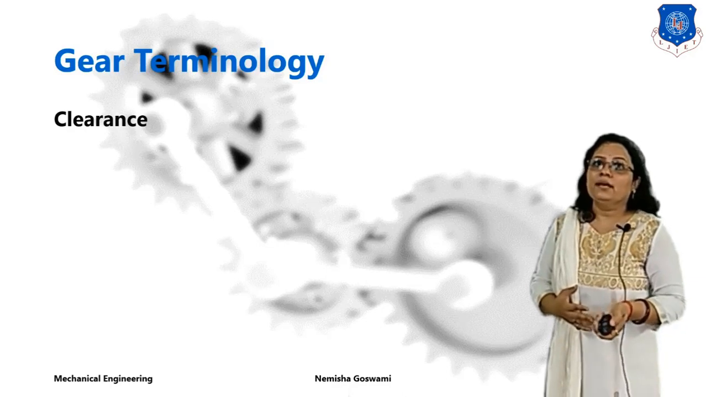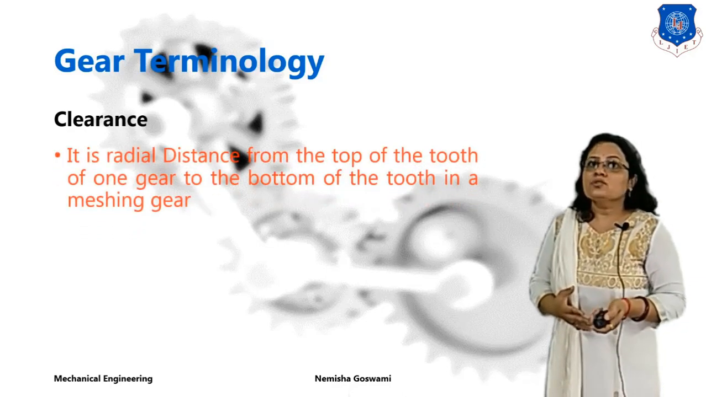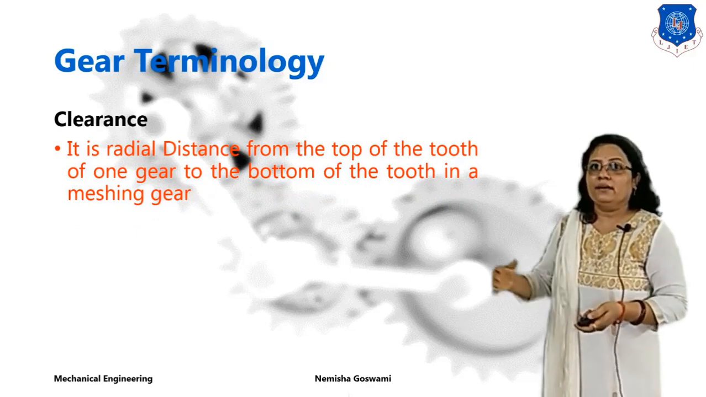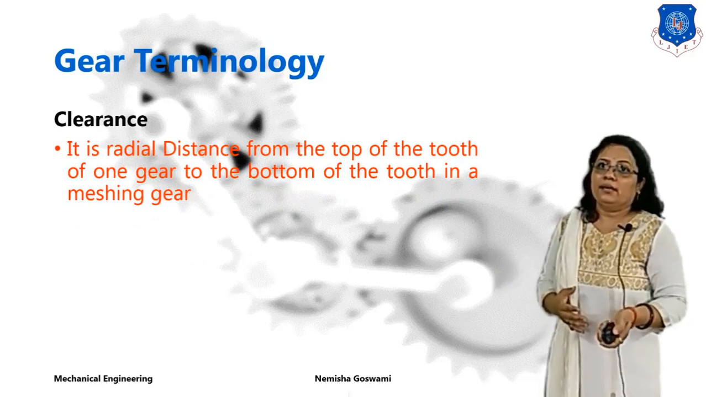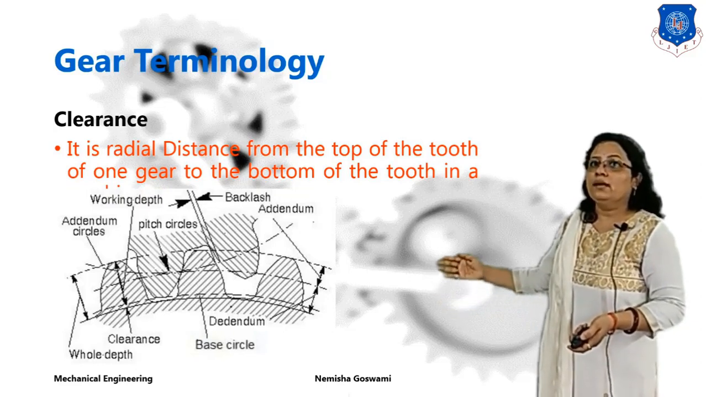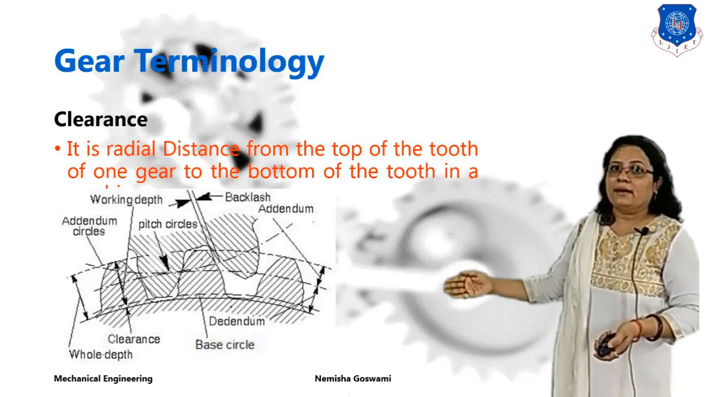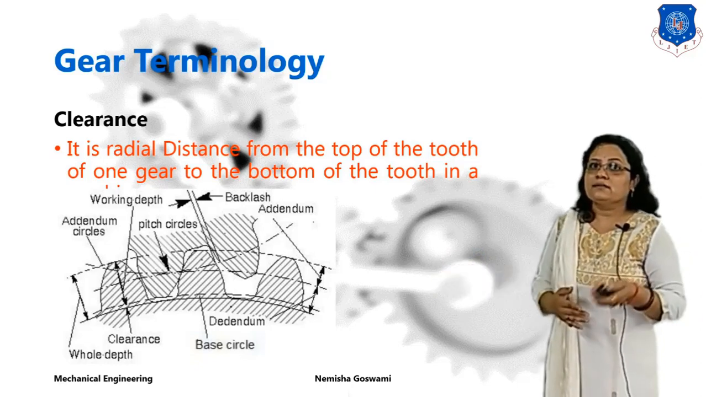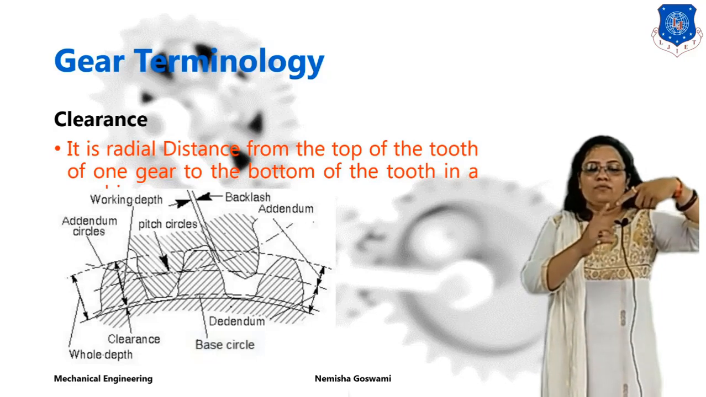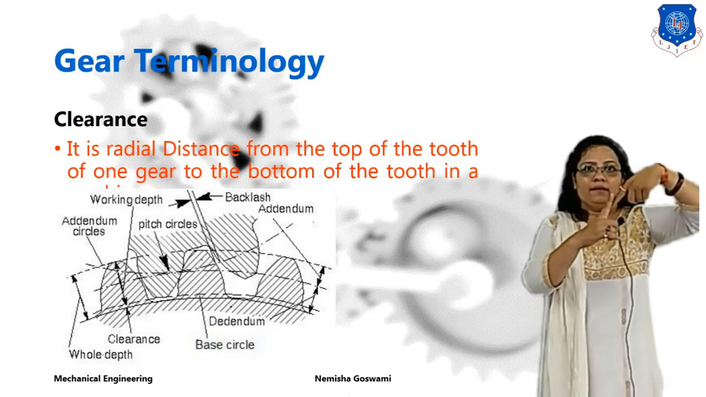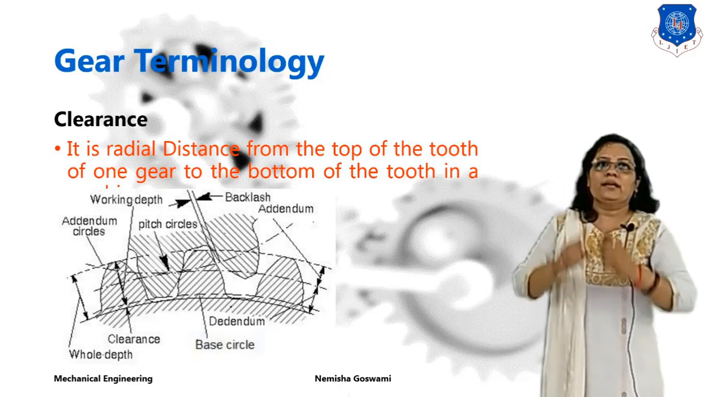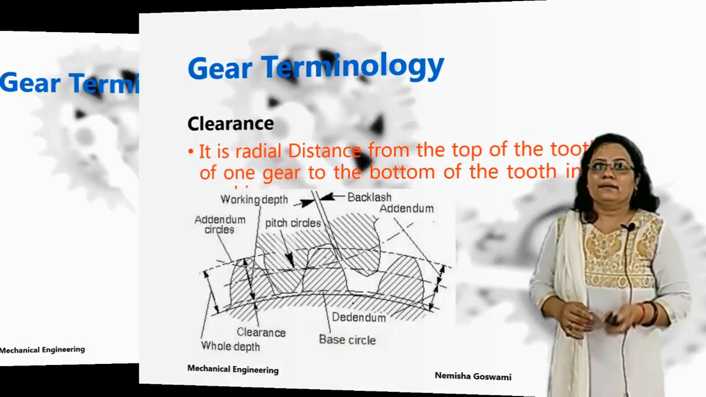Next is your clearance. So what is the clearance? Clearance is the distance from the top of the tooth of one gear to the bottom of the tooth in a meshing gear. You can see here, this is your clearance as given in this diagram. When the top tip comes here and the bottom of the tooth is here, the distance between these points is known as your clearance.